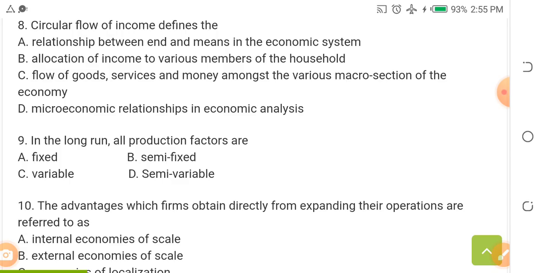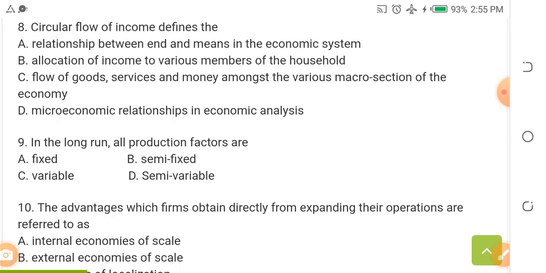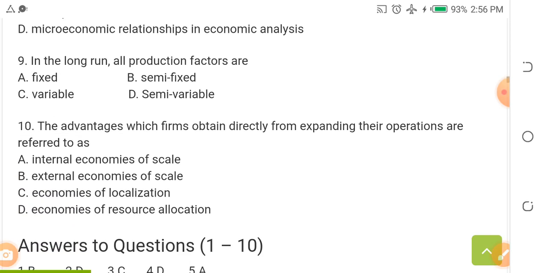C, flow of goods, services and money amongst the various macro sections of the economy. D, microeconomic relationship in economic analysis. The answer is what? C. Circular flow of income defines the flow of goods, services and money amongst the various macro sections of the economy.